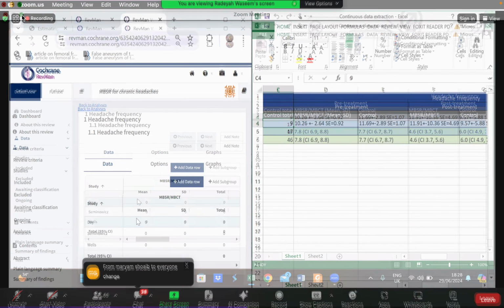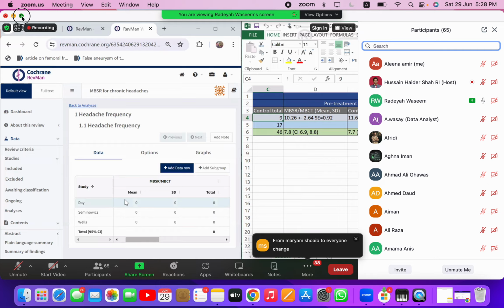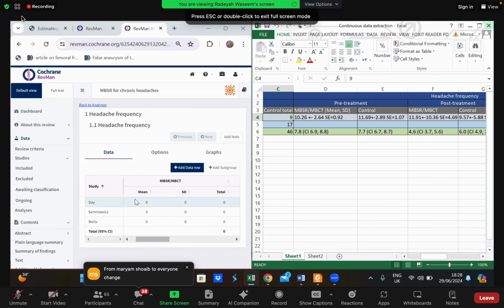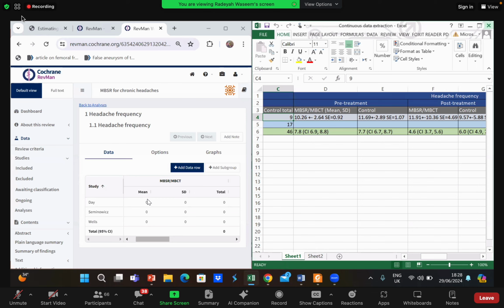You can only mention one value. You do not have different columns for pre-intervention and post-intervention. You only have the columns for mean, standard deviation, and total in the MBSR group, and for mean, standard deviation, and total in the control group. You do not have different columns for the pre-treatment and post-treatment, right? So what can we do over here?